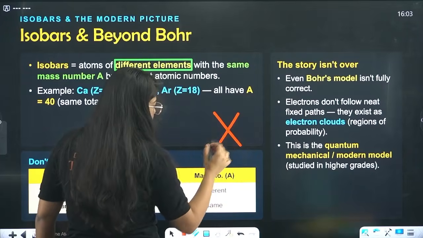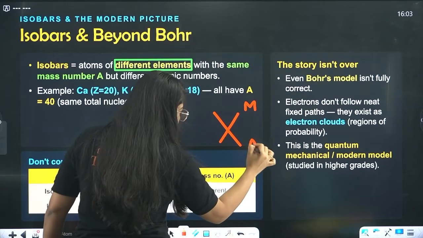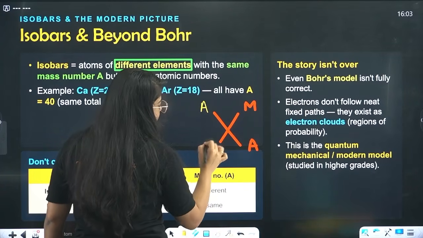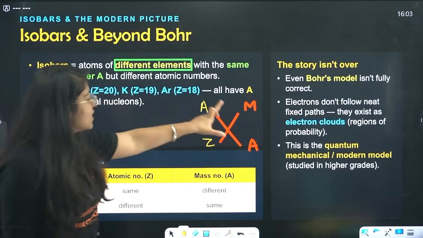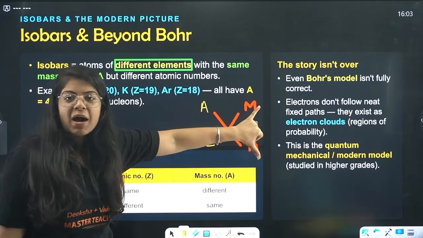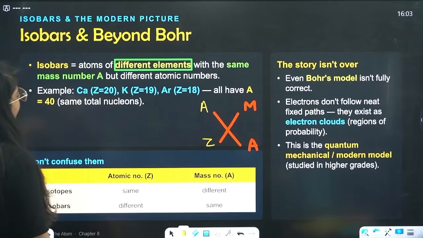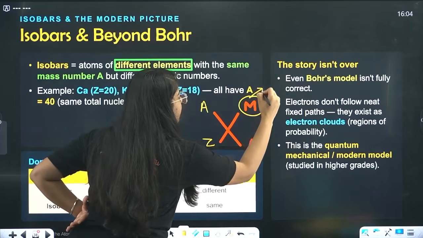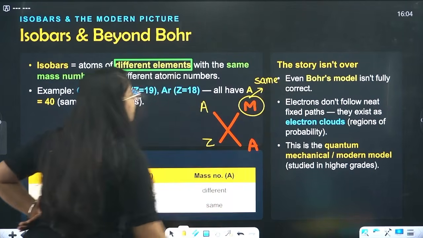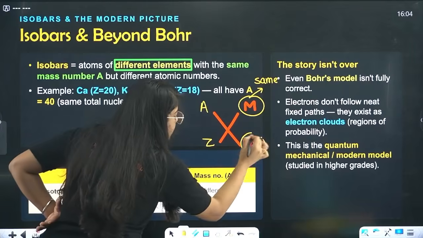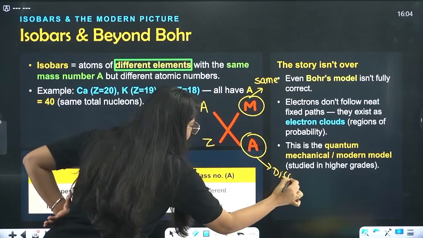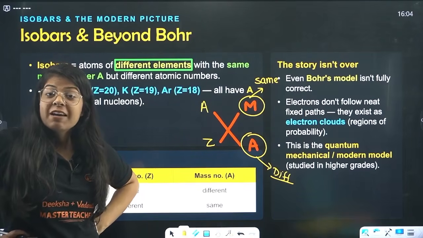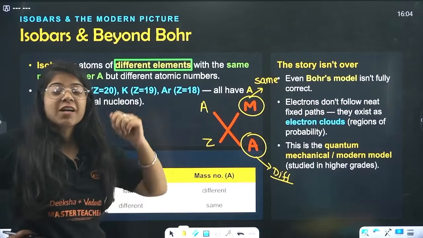You will understand better. Let me write MA on this side, so that we can write the actual symbols. Mass number is depicted by A. Atomic number is depicted by Z. It's a trick. Now, isobars have the same mass number but different atomic numbers. This number is different. If we have different elements, of course the atomic number will be different.